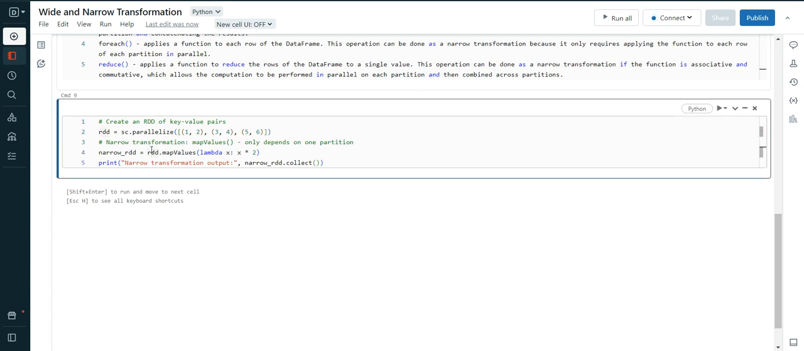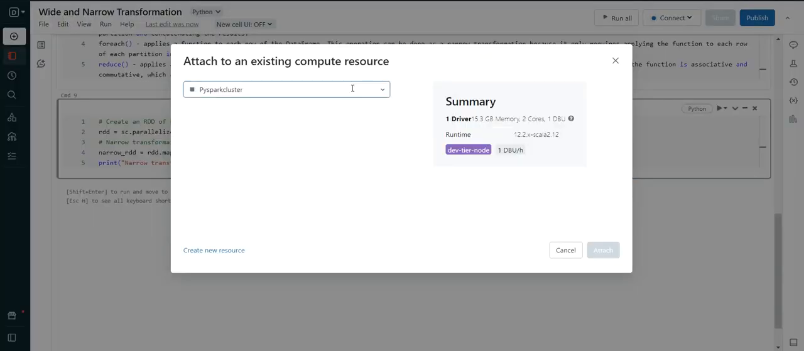So this is an example of a narrow transformation. I'm doing a map. I just need to create a cluster.